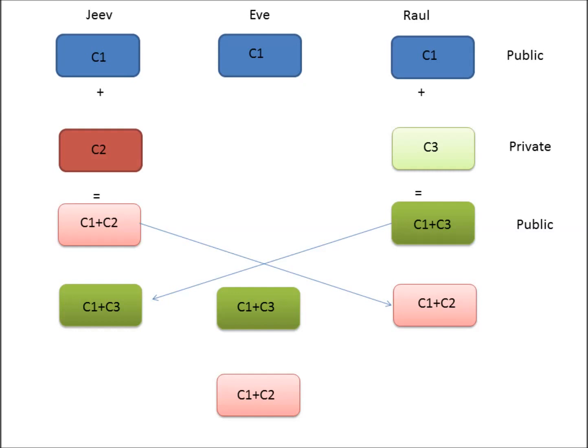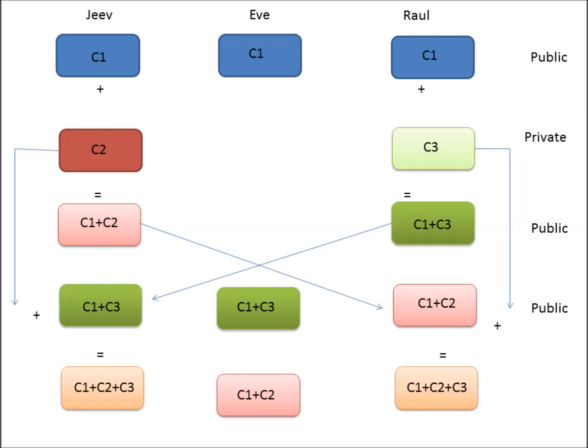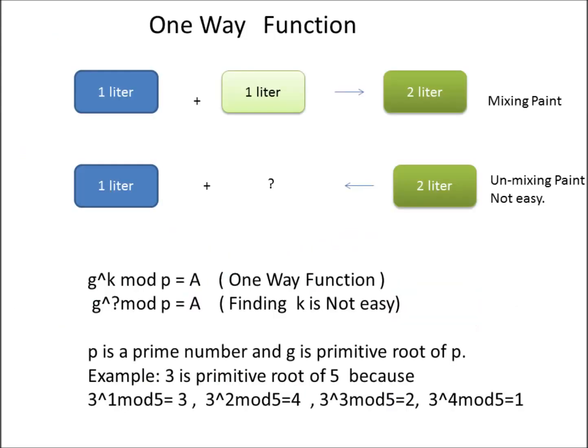Then Jeev and Rahul add their secret color to the color they received from each other. So if you see, in the end, they both have the same color, which is C1 plus C2 plus C3. Eve will have C1, C1 plus C2, C1 plus C3, but she cannot get C1 plus C2 plus C3 from that. So this is the trick, and next we'll be using the same concept with numbers.